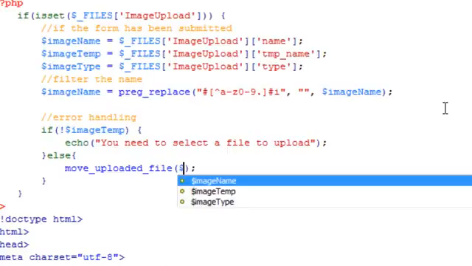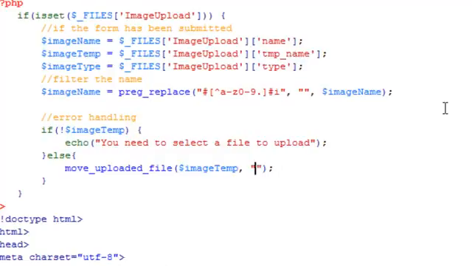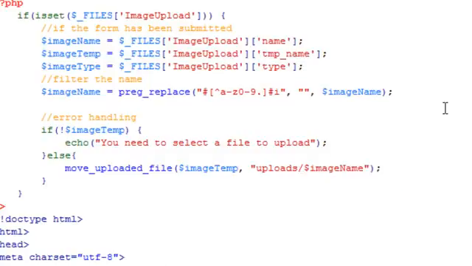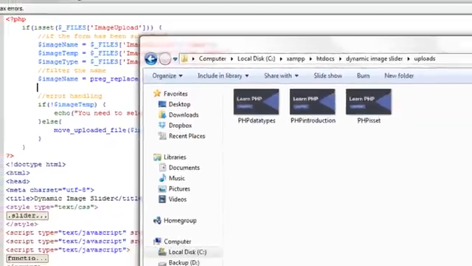So we're going to put the image temp, which is the temporary file which PHP gives it, and then a comma, and now in the double quotation marks we're just going to do uploads, which is the uploads folder, and then image name, which is the name which we want to call it, and it's also going to include the file extension within that.